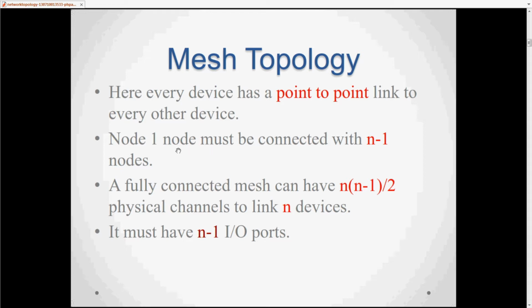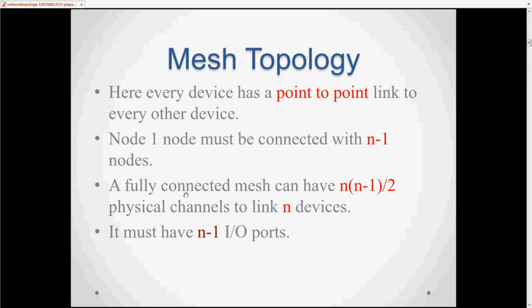It means one client is connected to the rest of the four clients. If there are n nodes, that means n-1 are the connections of a node.